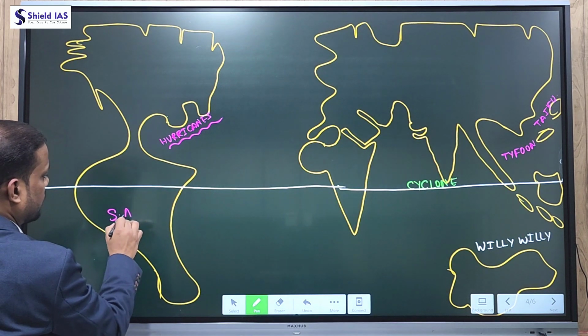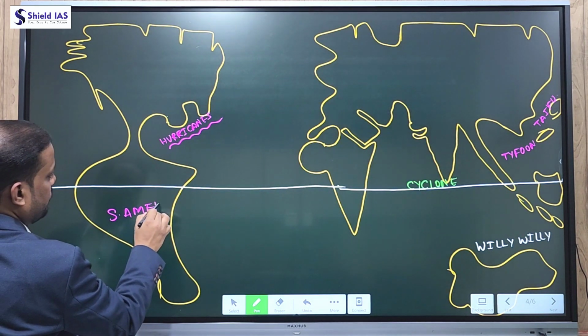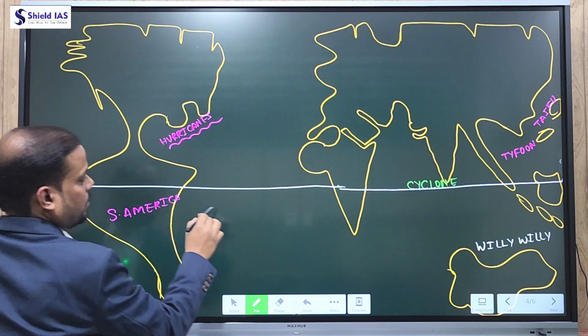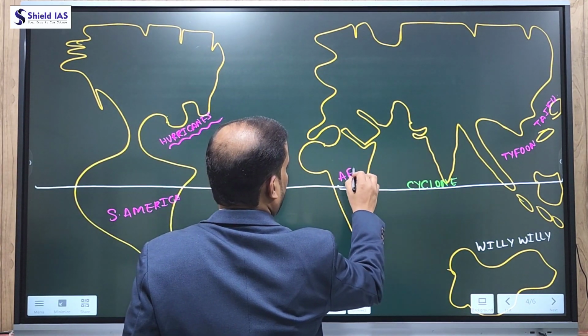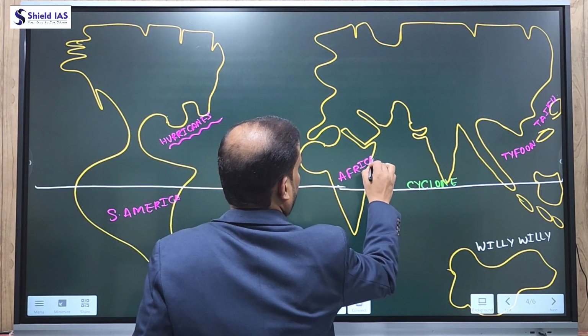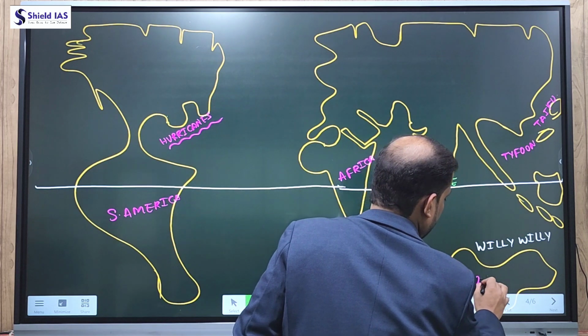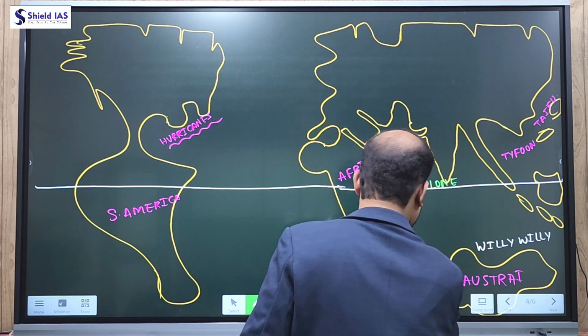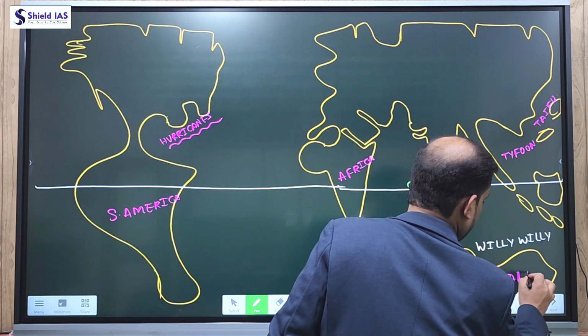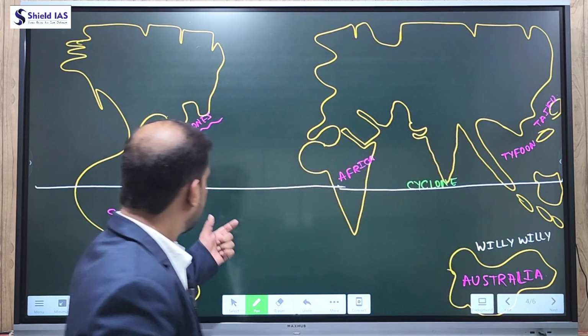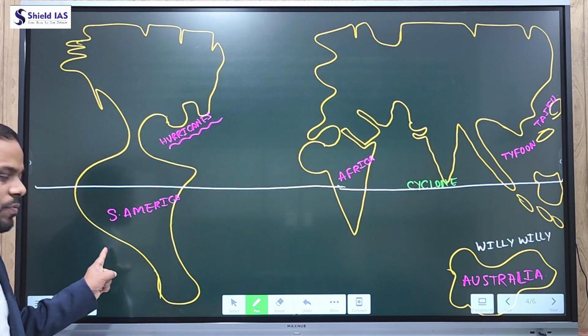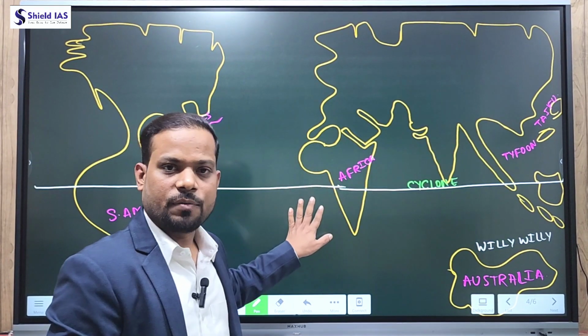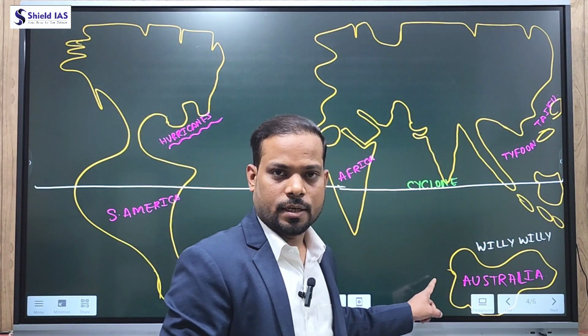So this is South America, this is Africa, and we have Australia. Remember, the ITCZ does not shift in the region of the west coast of South America, west coast of Africa, and west coast of Australia. Why?